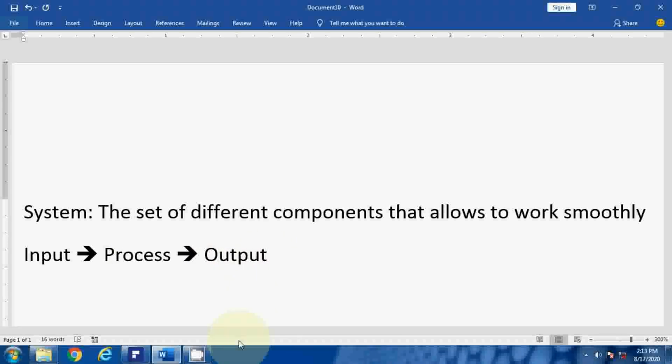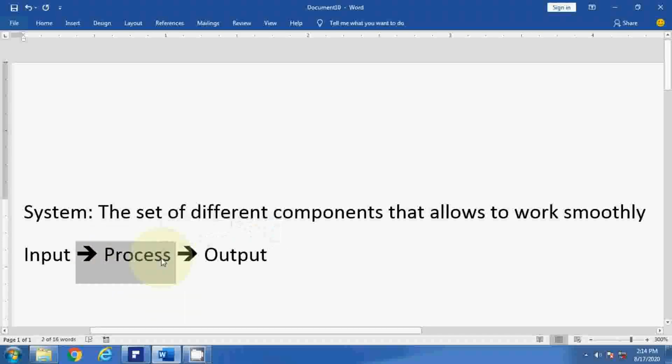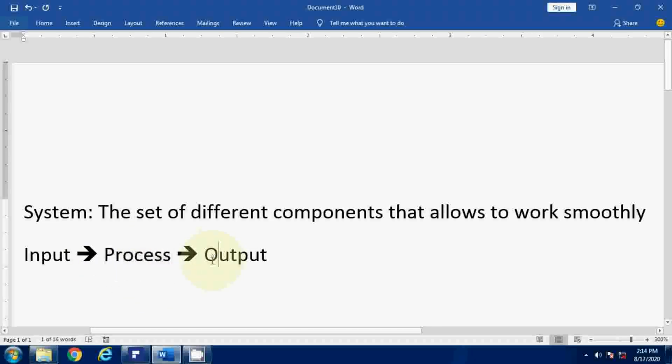You just consider any one work which we are doing. Suppose you are studying right now. So what will be the input for studying? The input for studying is from taking admission to school, then purchasing your notebooks and study material from stationery stores. And then when you are coming to school and learning and studying in that particular class, that is called the process, and output will be your result. Whenever you are passing your particular exam, that is called output. So here we can consider it like this.